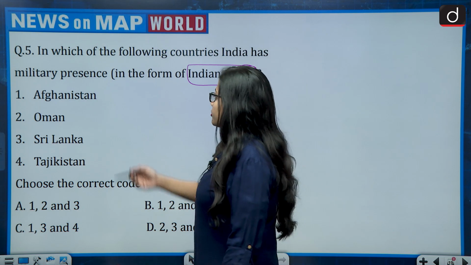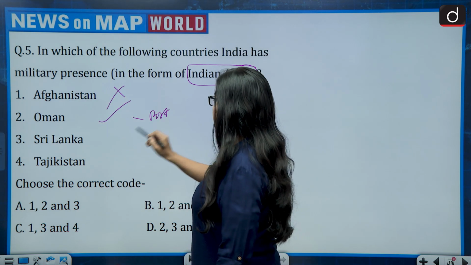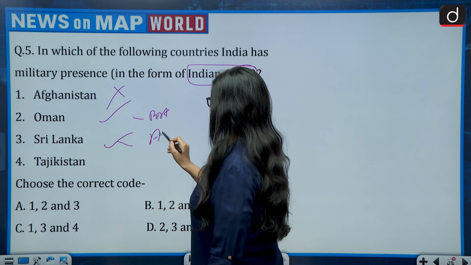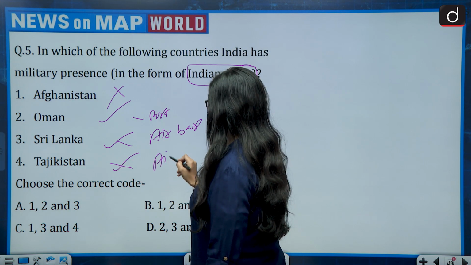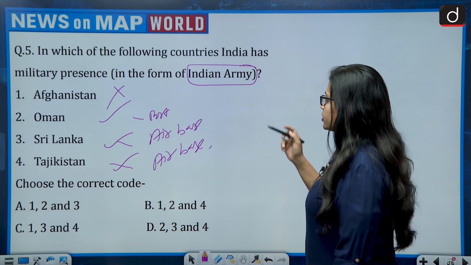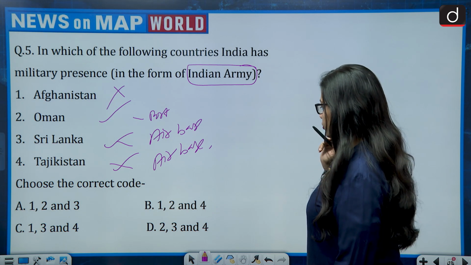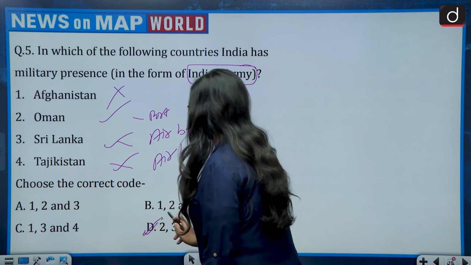In the form of Indian Army, Afghanistan, no. Oman, yes, port. Sri Lanka, yes, air base. Tajikistan, yes, air base. The correct code is, if we remove the first, then 2, 3 and 4. So which one is 2, 3 and 4? That is option D.